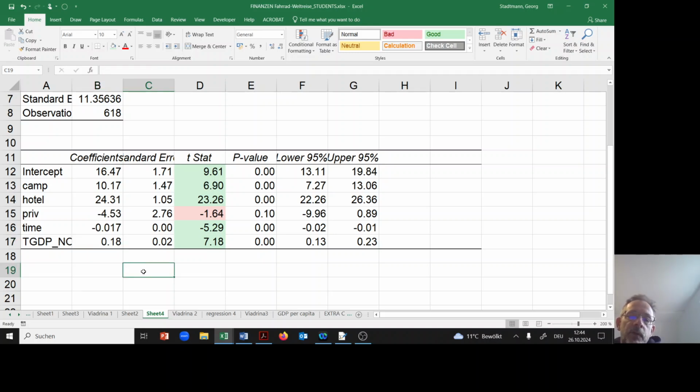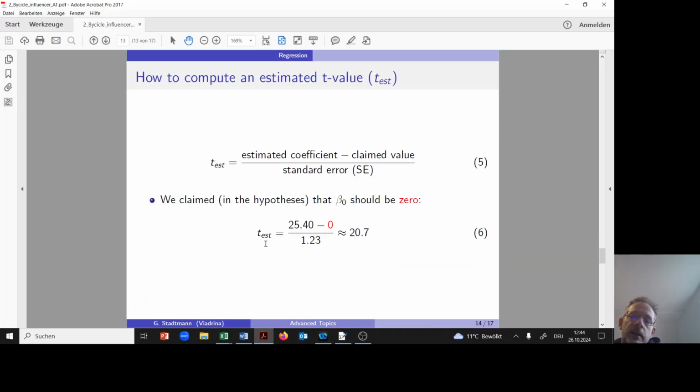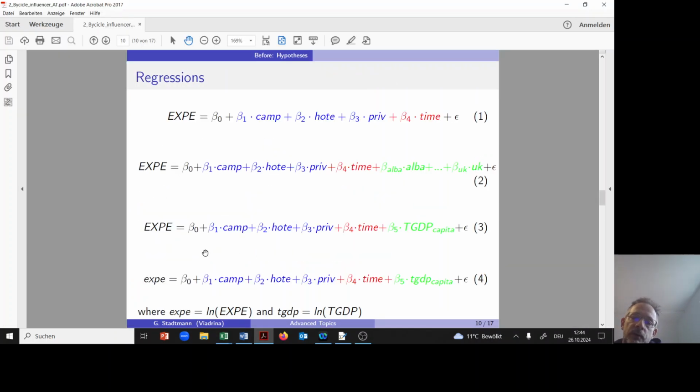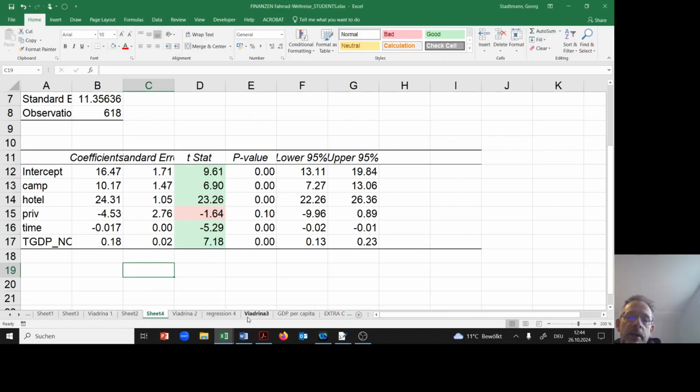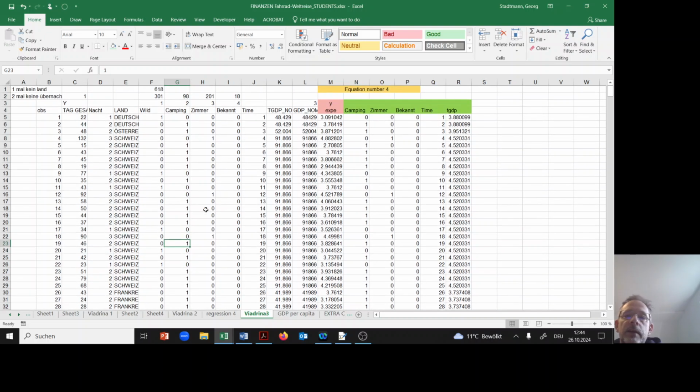The last step: here I prepared something, because we also want to run the regression in logs. So we have to take the natural log of expenditure and the natural log of GDP. I prepared this already in this data set here. One important point I have to show you: I have to sort the data a little bit.